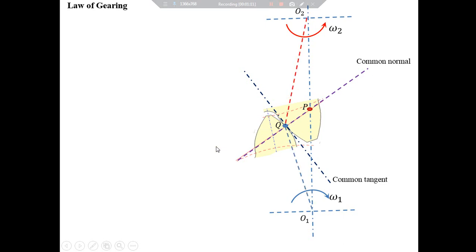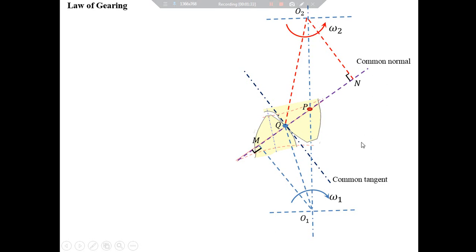Further, drop down perpendiculars onto the common normal from points O1 and O2 like this. And let's call these perpendiculars O1M and O2N.